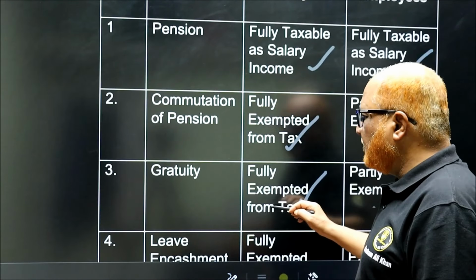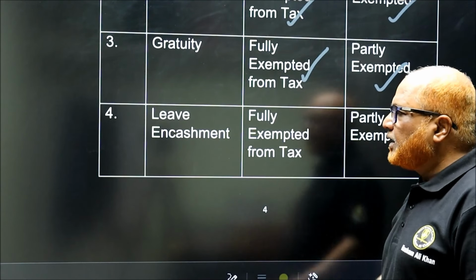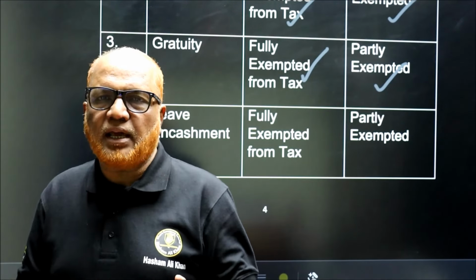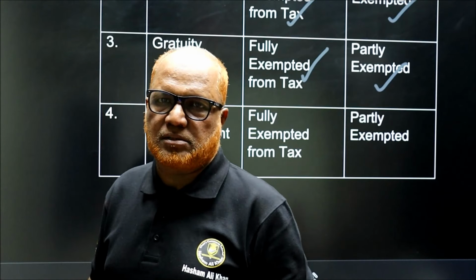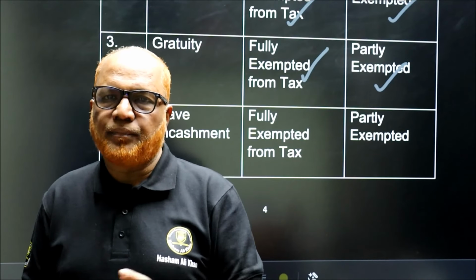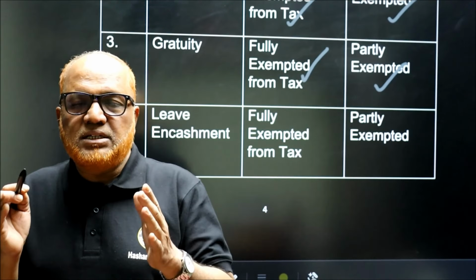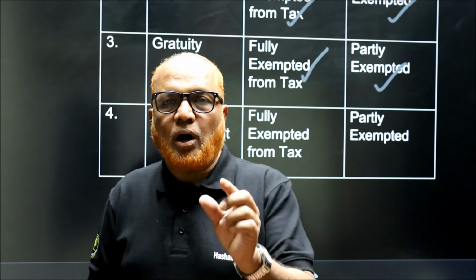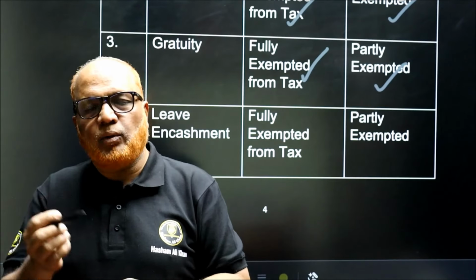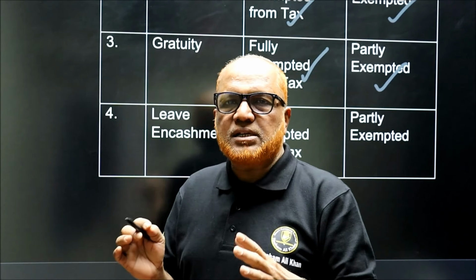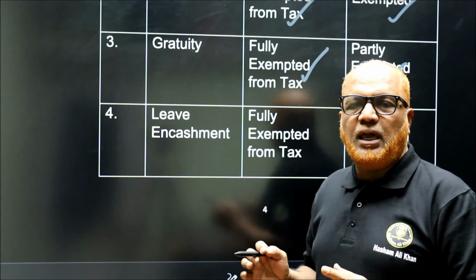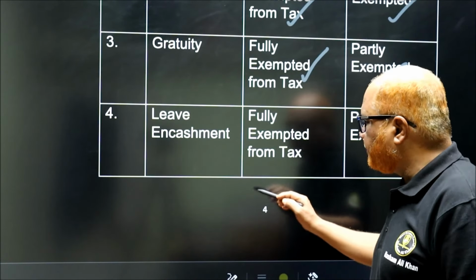Next one is leave encashment. Last one. Leave encashment received at the time of retirement is fully exempted from tax for government employees. For non-government employees, again partly taxable, partly exempted. In the next video, I am going to explain in detail how much is partly taxable and how much is not taxable. Without understanding this, you should not go to the problems. That is the reason why I am explaining each and every point in detail.